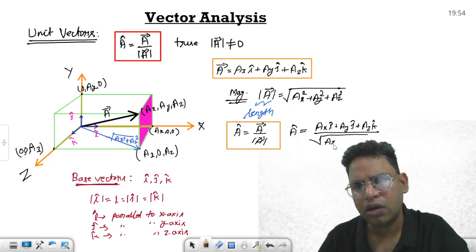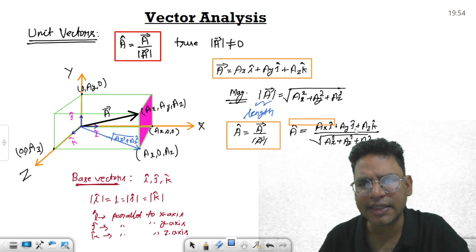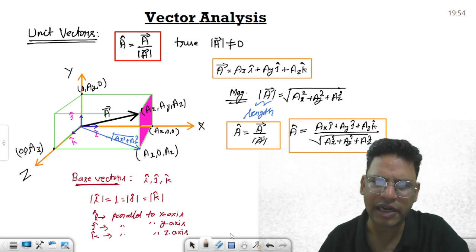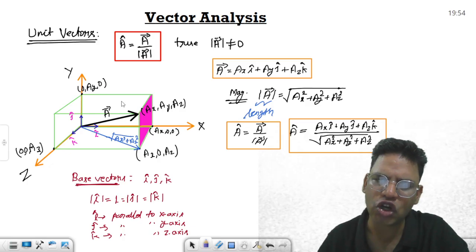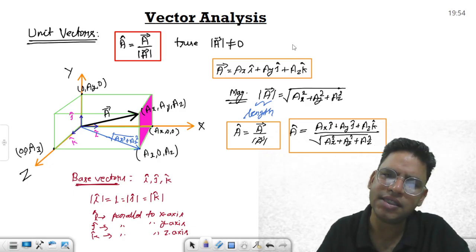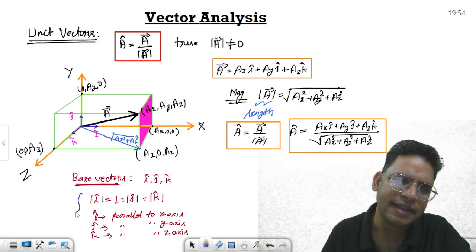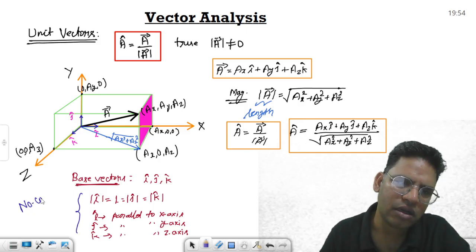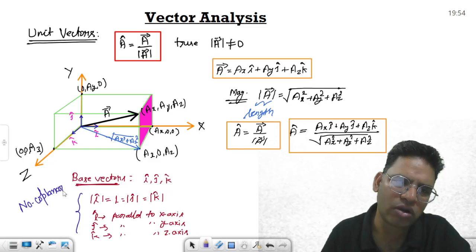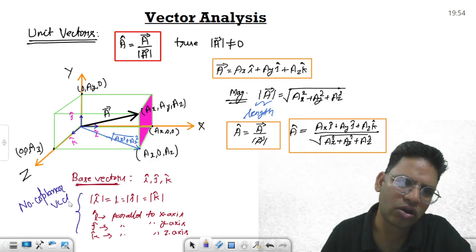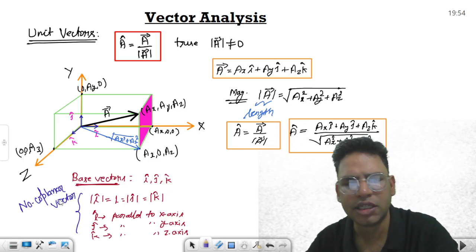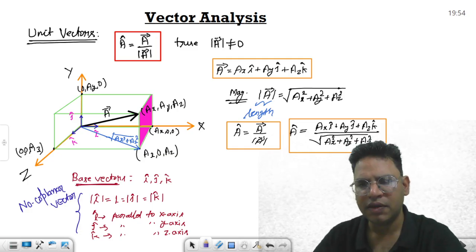what do you get? Under root ax squared plus ay squared plus az squared. Okay, these are also, let me tell you, non coplanar vectors. So this is vector i, j, k, they are non coplanar vectors, they are not in the same plane. Non coplanar vectors is going to be an important aspect. I hope this is very much clear to you.